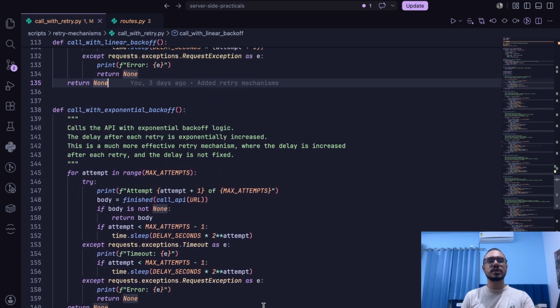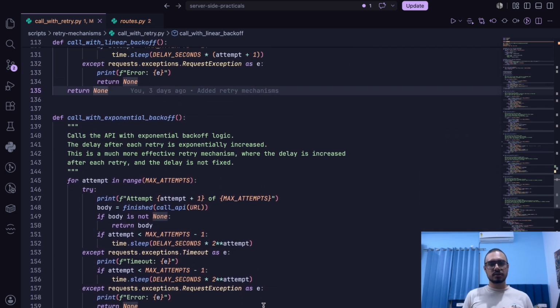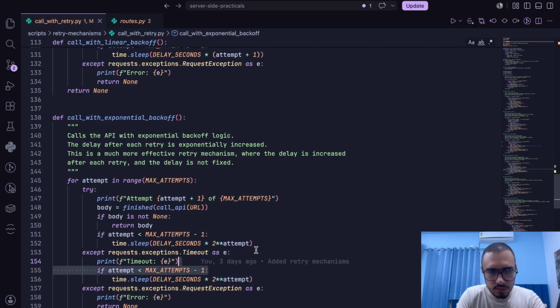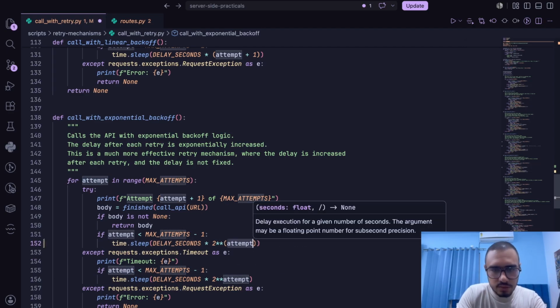Now what is exponential backoff? Here the backoff delay keeps on increasing exponentially rather than incrementally. So here we are basically taking the attempts as the power of 2. We can do it like this.